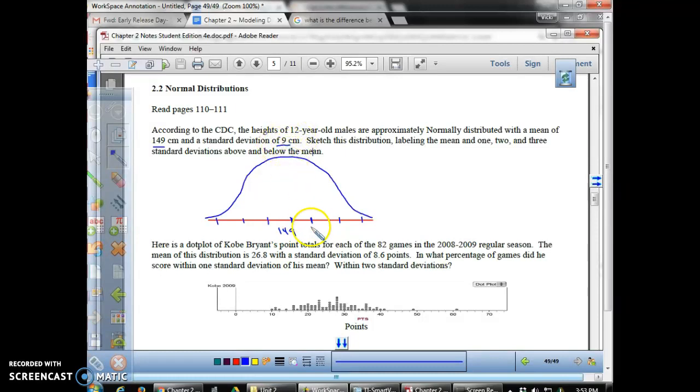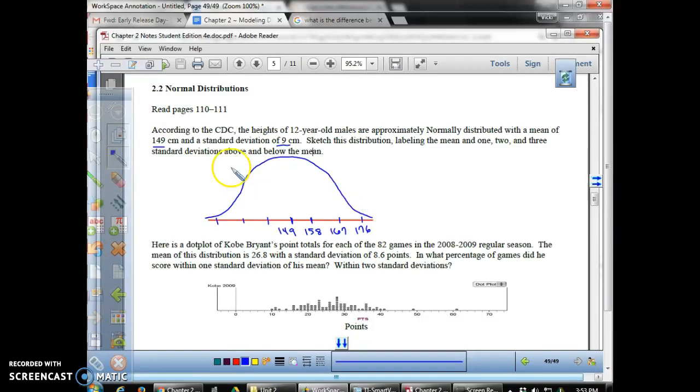And then to get to the next standard deviation or the next location, I'm just going to add 9, the standard deviation. So I'll have 158 here, and then I'll add again, and I get 167, and then I add again, I get 176. So 176 is 3 standard deviations above the mean.